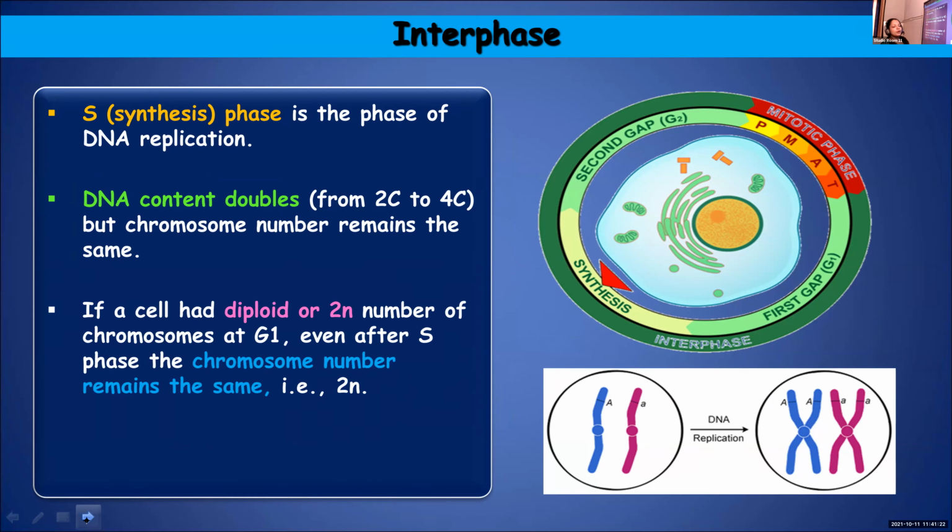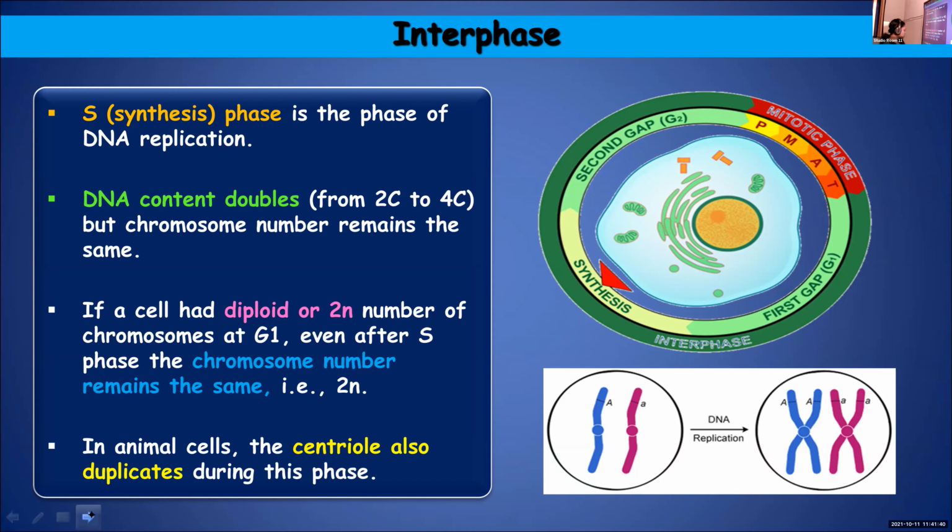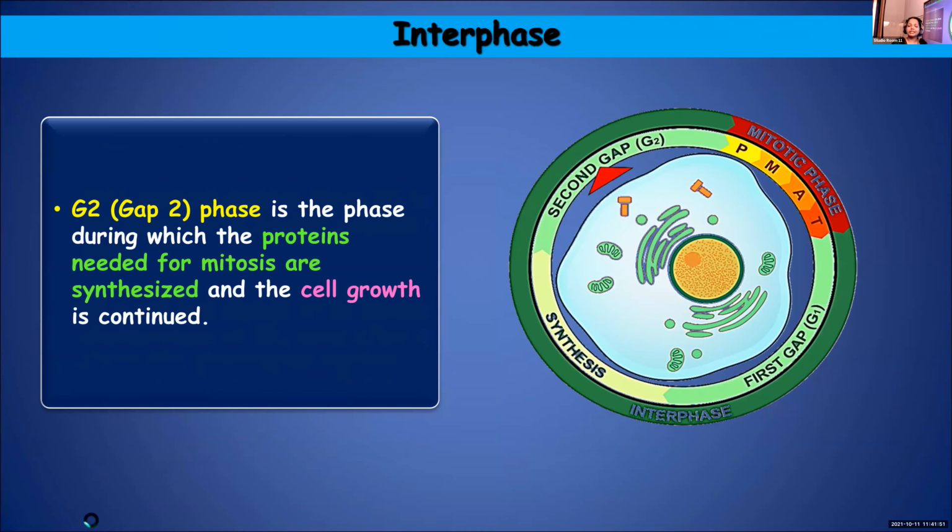If a cell is haploid, even after S phase, it will remain haploid, and if it was diploid, again it will remain diploid. So there is no change in the ploidy of the cell, as the number of chromosomes is not getting changed, and the duplication of the centriole also will take place during this phase. Then comes the G2 phase, and it is during this phase that protein synthesis takes place for preparing the cell for cell division.